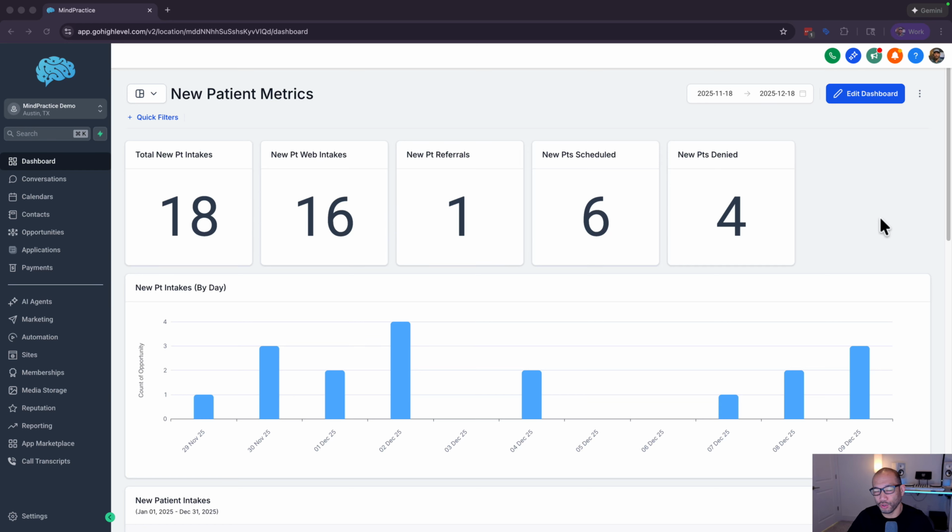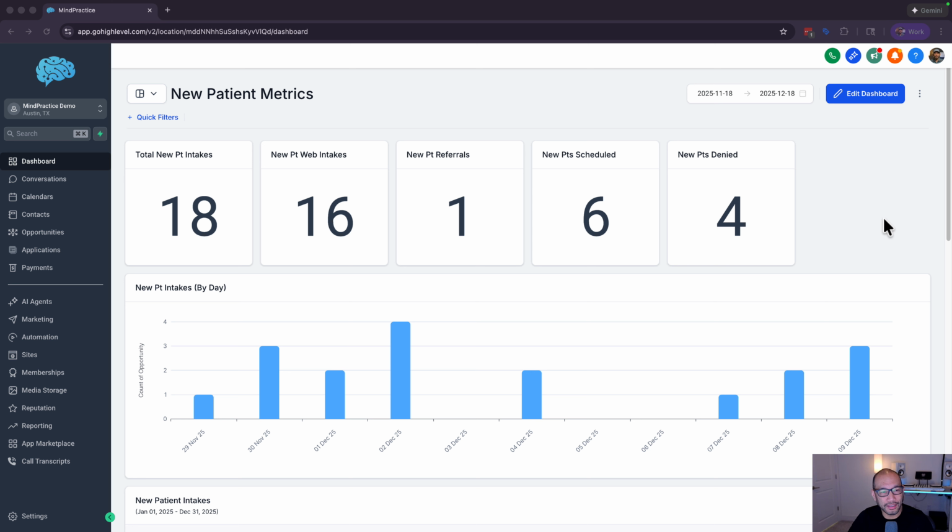I'm not going to do a super deep dive on the MindPractice app. The goal of MindPractice is to support private psych practices in areas where EHRs kind of fall short. EHRs are great at documentation, storing notes, doing billing, insurance, things like that. But where they fall short is in operations, marketing, and lead management. So that's where we come in to fill the gap.